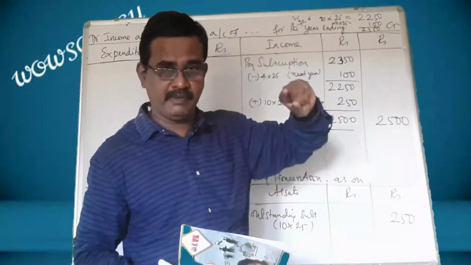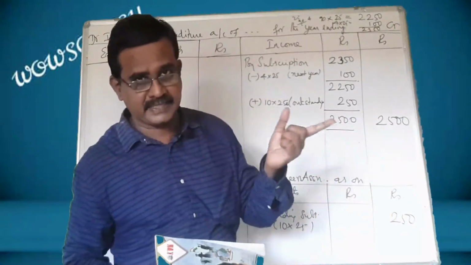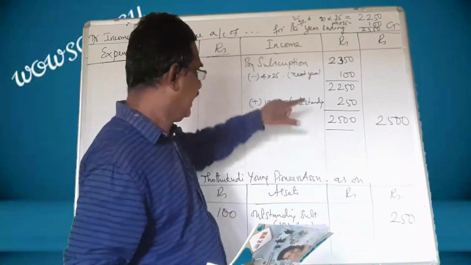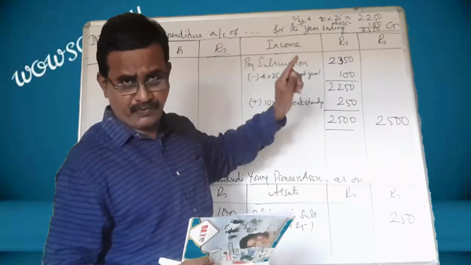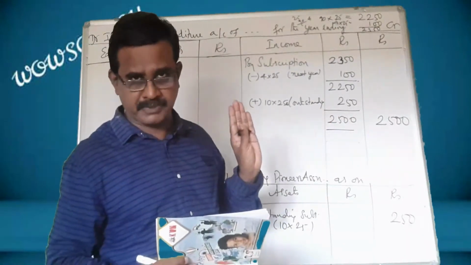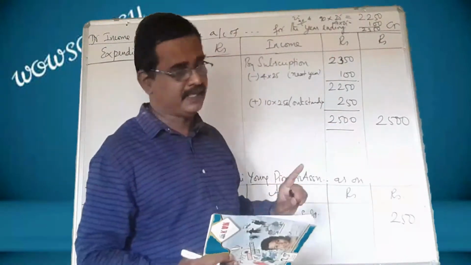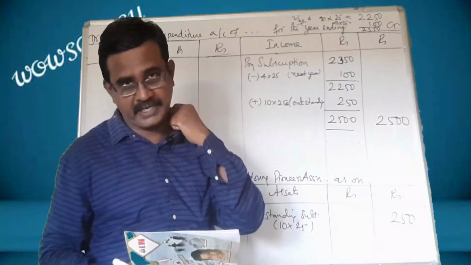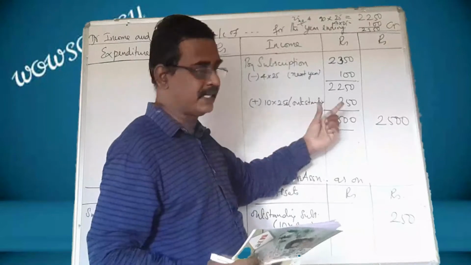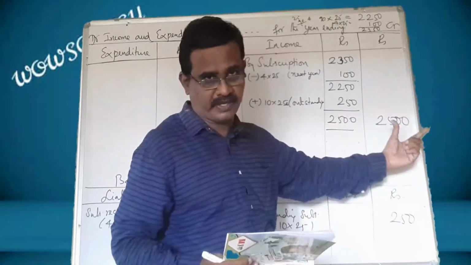From that amount, the previous year's amount should be subtracted and the next year's amount should also be subtracted. Here there is no previous year amount. From 4 members we have collected a subscription in advance, so that should be subtracted. And after that, 10 members have not paid the subscription, so you have to add that. On the whole we get 2,500.